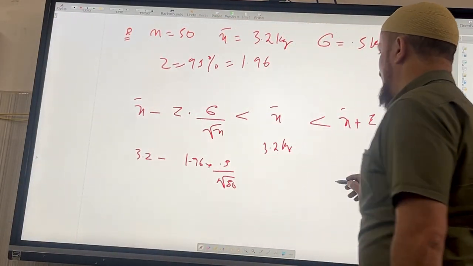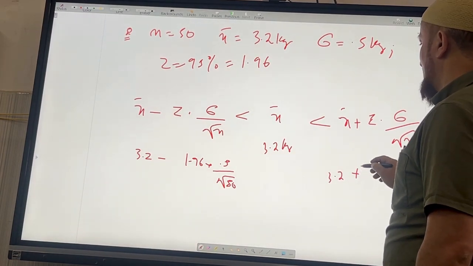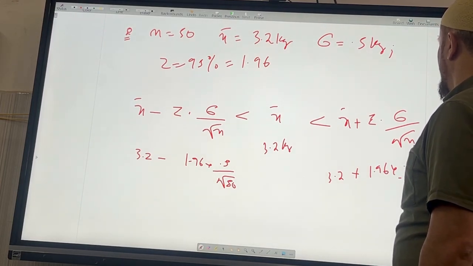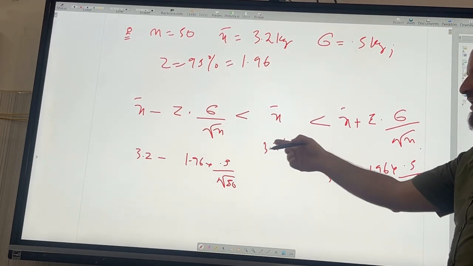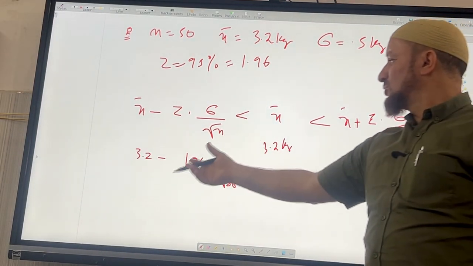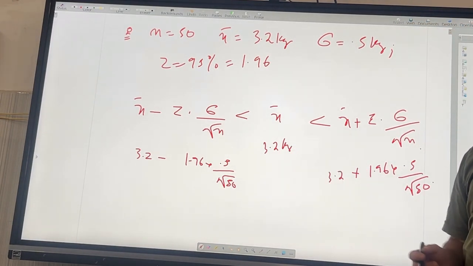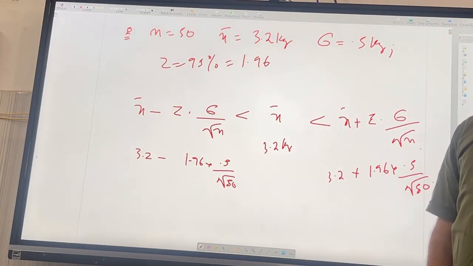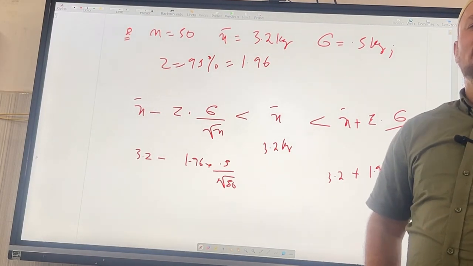And from here we get 3.2 minus or plus 1.96 times 0.5 divided by under root of 50. Here you only have to add, and there subtract from 3.2. Subtract this from 3.2 on one side, and add it to 3.2 on the other. So we get the range. Do it using calculators and all.